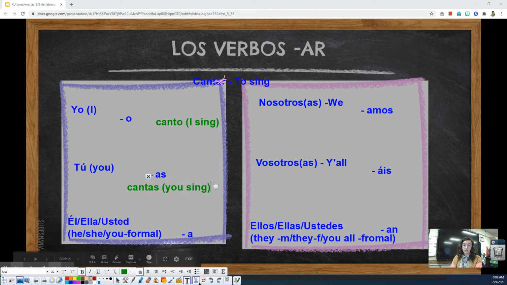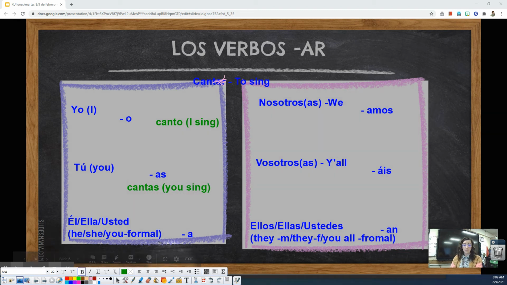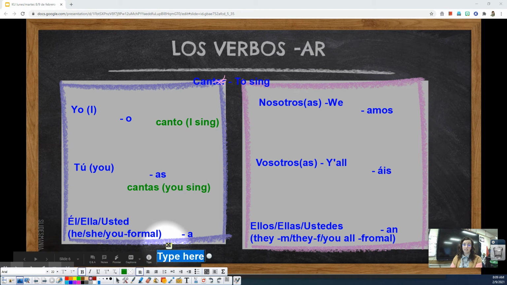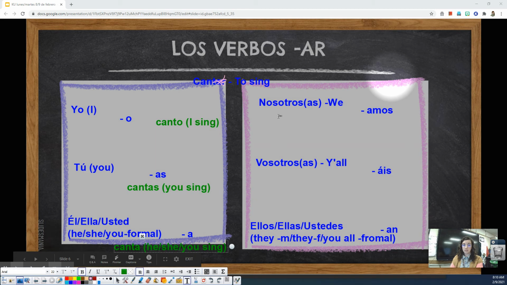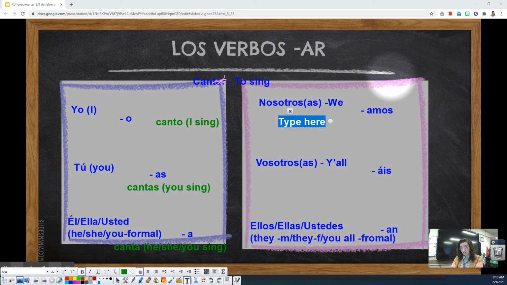If he or she is doing the action, again, I take off the ending, the AR, and I add just an A. So cantar changes to canta, which means he or she or you sing. Nosotros is the same way. I take off the ending, take off the AR, and add AMOS. So cantar changes to cantamos. We sing.